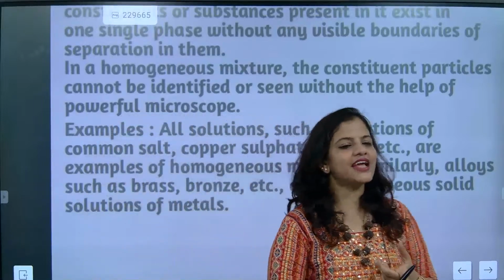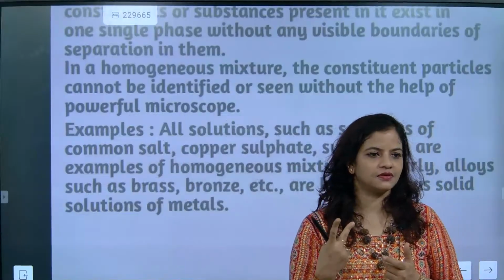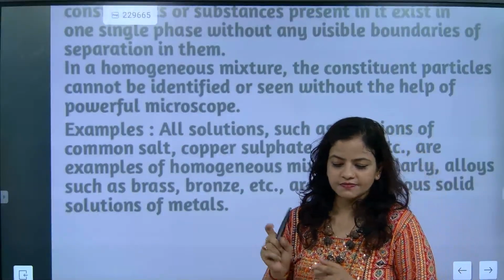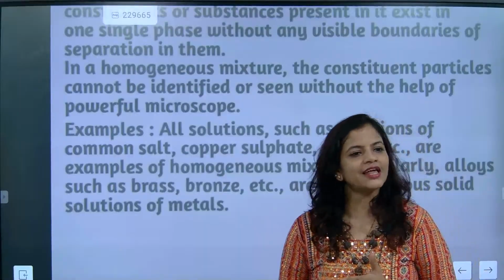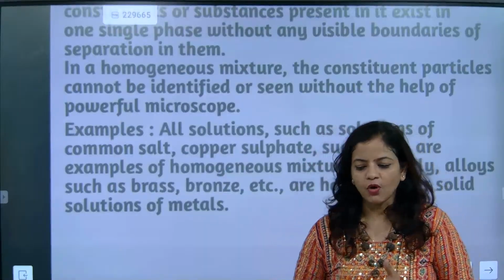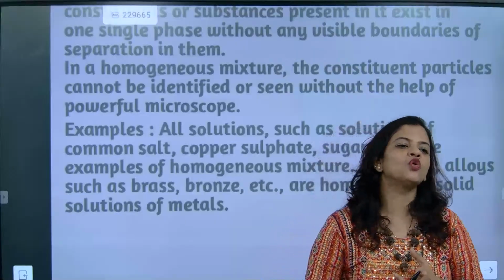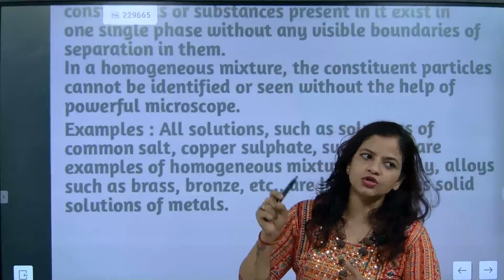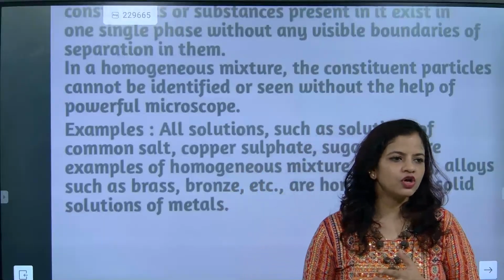So matter, exactly when we are talking about mixture, mixture is of how many types? What are they? When we talk about homogeneous, boundaries cannot be seen. If I want to know what all is added in that, what do I have to use? Microscope. A very powerful microscope. So examples: sugar solution, salt solution.